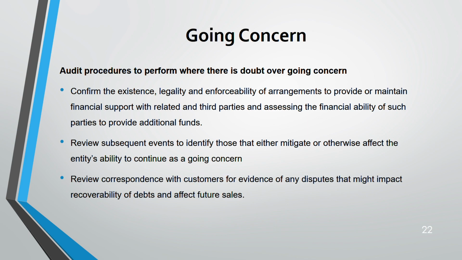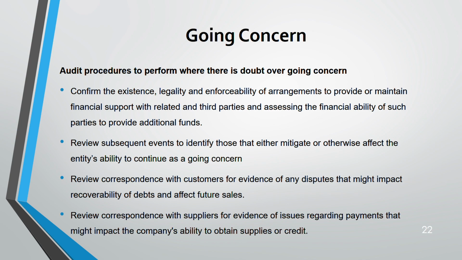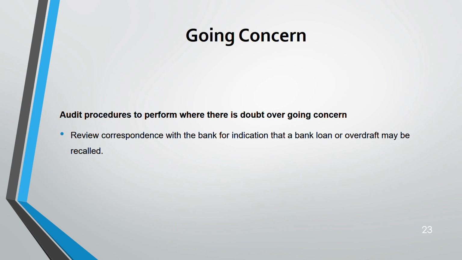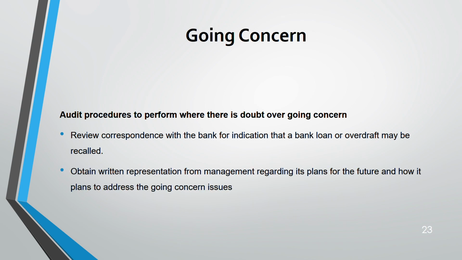Then review correspondence with customers regarding any dispute. Okay, that means it could affect your future recoverability of debt or future sales. If your future sales decline, if your recoverability of debts declines, then doubt over going concern. Correspondence from suppliers, whether there is any issue regarding the payment, whether suppliers are being paid or not. Because if suppliers are not paid on time, they might restrict or withdraw credit or even the supply to the entity. Then review correspondence with the bank, because through the bank you can say whether bank loan and overdraft has been recalled or not.